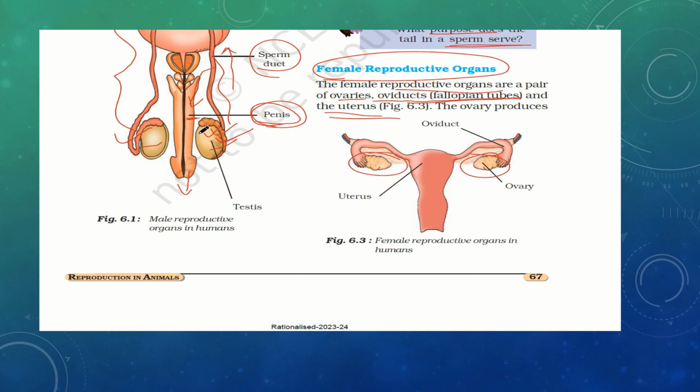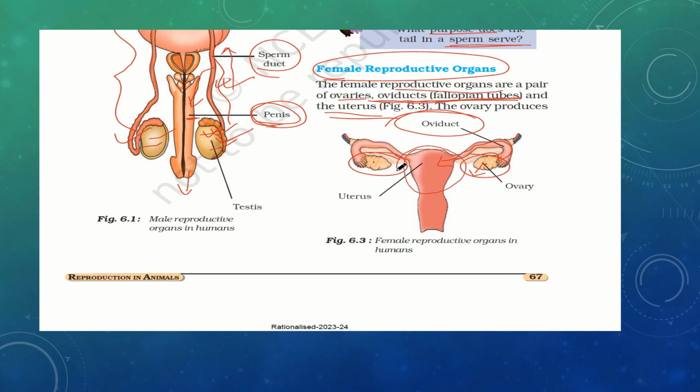Now in male we have seen a pair of testes, like that in female, a pair of ovaries. Now females have oviducts or fallopian tubes. In male you have seen the sperm duct; in female it is the oviduct. The ovary produces the ovum, and this ovum is carried along this fallopian tube or oviduct